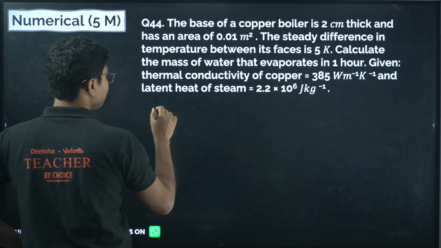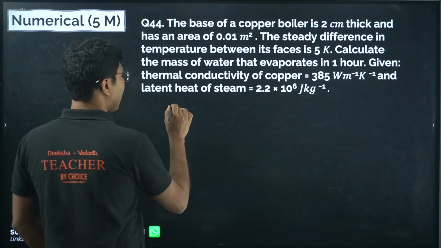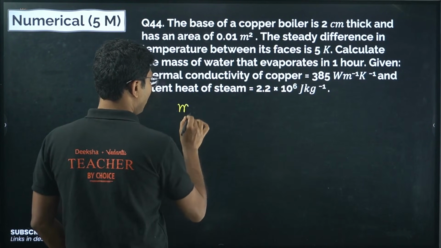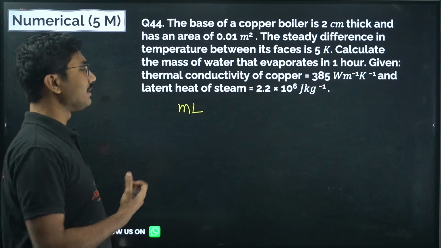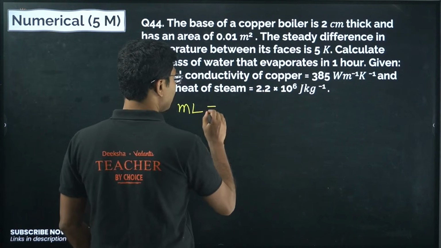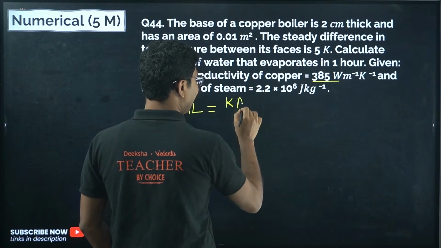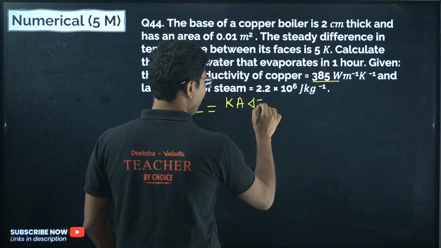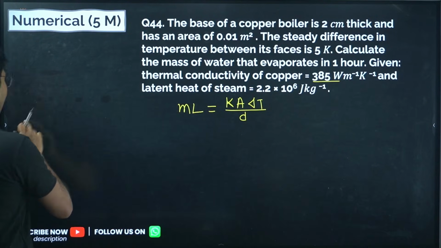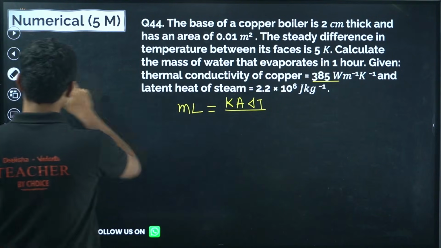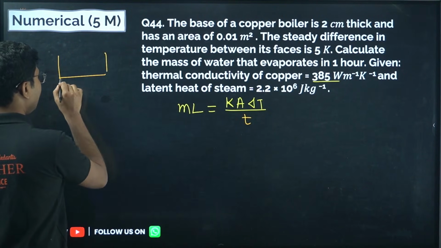Now here, I am not going to solve this. I have solved this question in my numerical question section, but I will tell you the formula. So mass of the water evaporated times the latent heat of water, that is the amount of heat that is required in 1 hour, and that should be equal to K, the conductivity of copper, times area into delta T divided by the distance between the plates, or in this case thickness of the pan. The pan is this much thick.